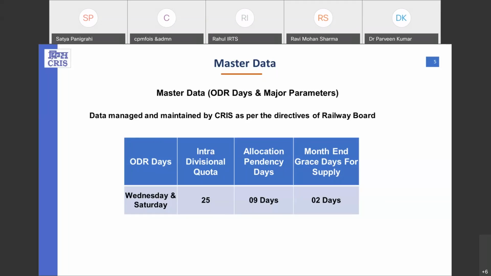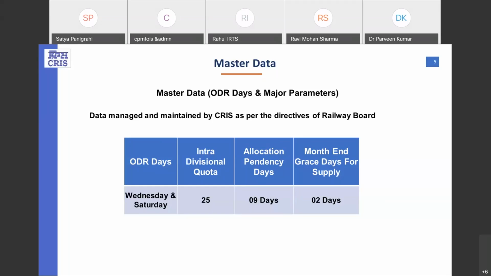And second one is the allocation pendency days. It is defined as: when the allocations are generated in the system, the indent must be registered by the customer within the 9 days. If no indent is registered, then the allocation will be cancelled after 9 days.